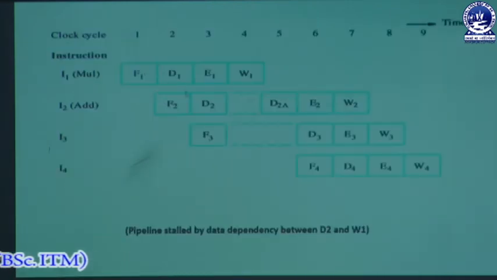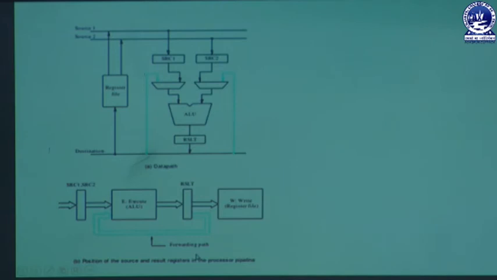Here in this example, if we store the executable result in a result register, and that register forwards the result to the ALU again by using a forwarding path, then the data is available to the ALU in this clock cycle, so it can easily collect the operands in the decode phase, then go for execution in the 4th clock cycle, then in the 5th clock cycle it can go for write, and then there is no stall. So this is the use of the operand forwarding concept.